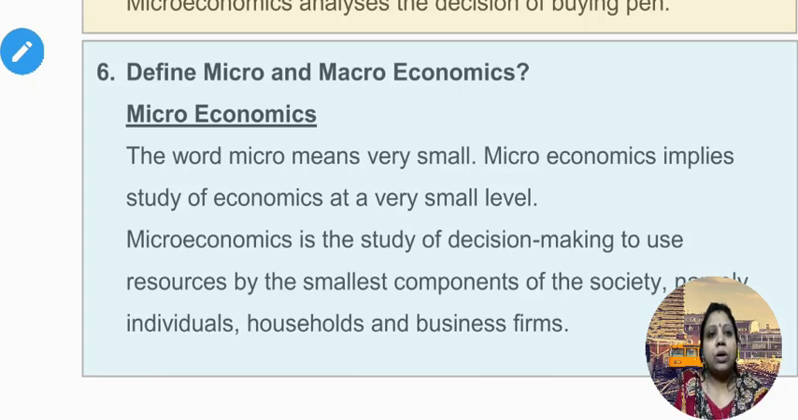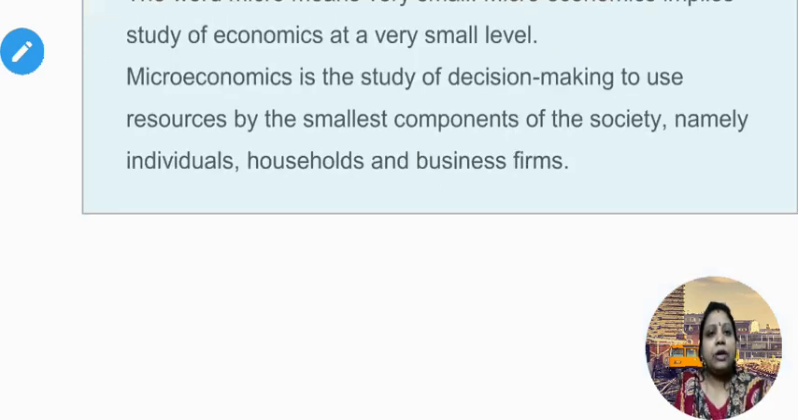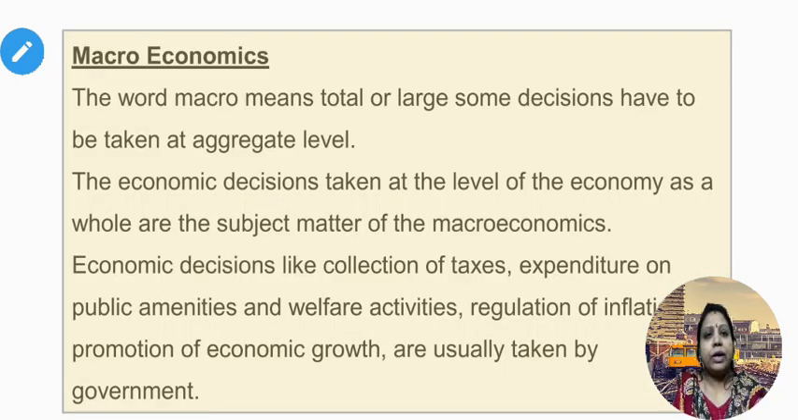Define micro and macroeconomics. Answer. 1. Microeconomics. The word micro means very small. Microeconomics implies study of economics at a very small level. Microeconomics is the study of decision making to use resources by the smallest components of the society, namely individuals, households and business firms. 2. Macroeconomics. The word macro means total or large. Some decisions have to be taken at aggregate level.